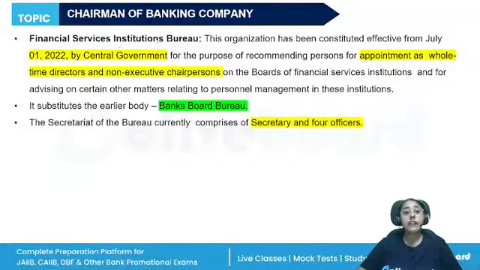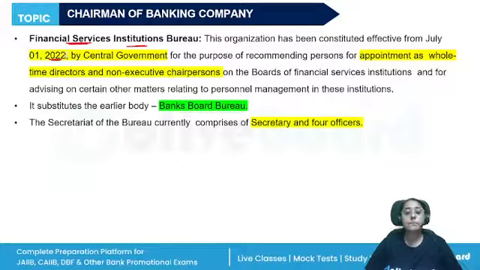Then we also have the Financial Services Institution Bureau, which was constituted from July 1, 2022. Why? We know that the central government has the power, or the bank, when they're appointing these directors. So a list is to be prepared.